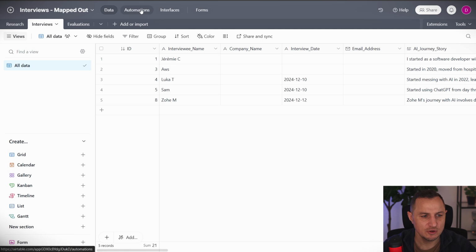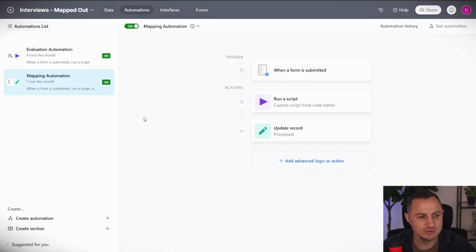So now let's build out the automations. The automation that we're going to need is this mapping automation, in order to map the transcript of what you talked about with the person, the interviewee. We want to map that to be stored in the database in the right columns. So in order to do that, we are going to say whenever a form is submitted, we want to run a script and update the record. So let's look at what this means.